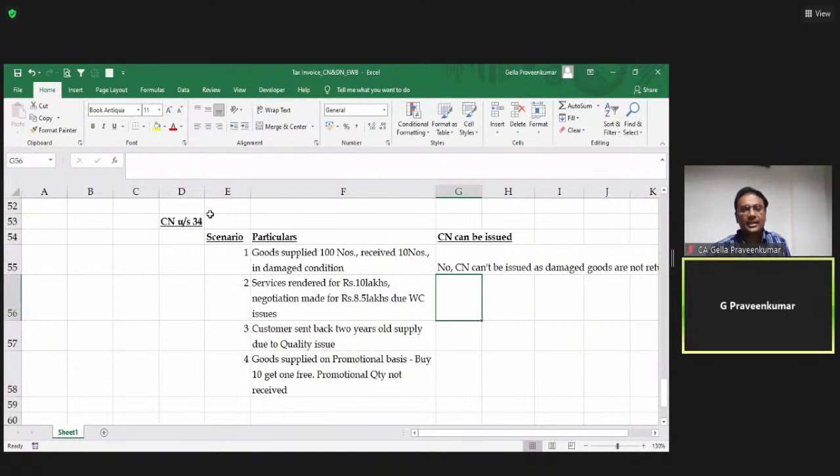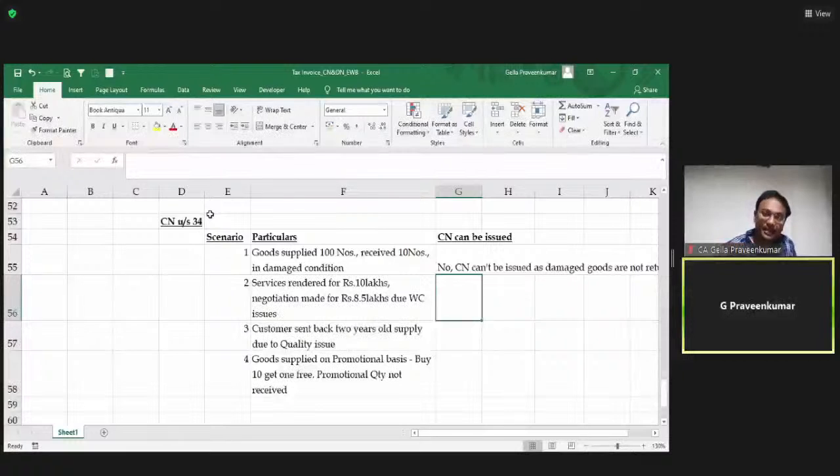Services are rendered for 10 lakhs. Negotiation was made for 8.5 lakhs due to working capital issue. Now, for issuing credit note, taxable value or tax should be charged higher. Now, it is not a scenario. There should be a goods return. This is a service, not applicable. Third, there should be deficiency in service.